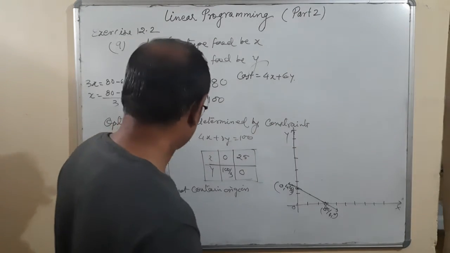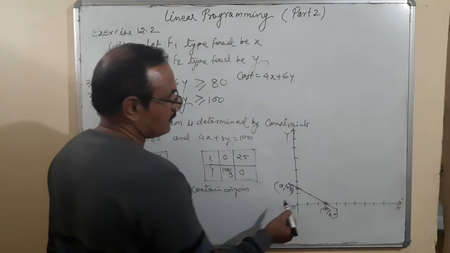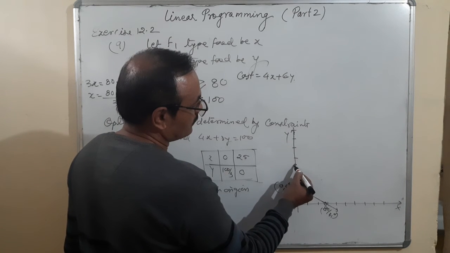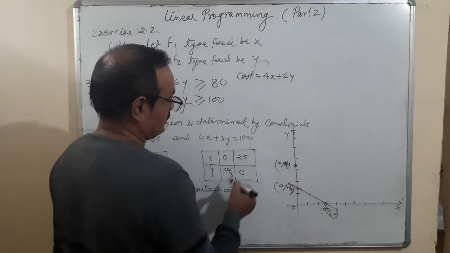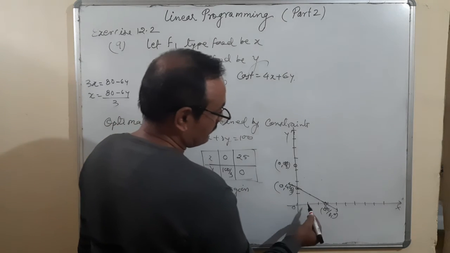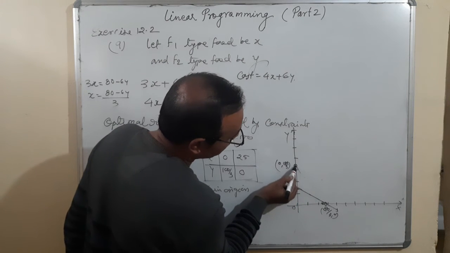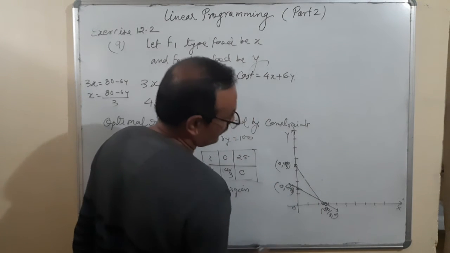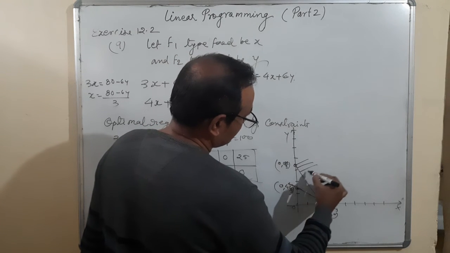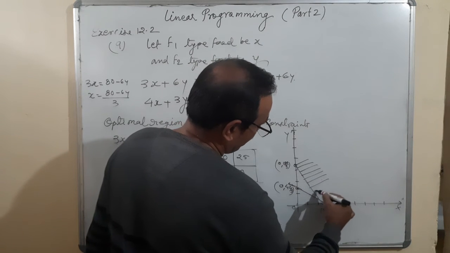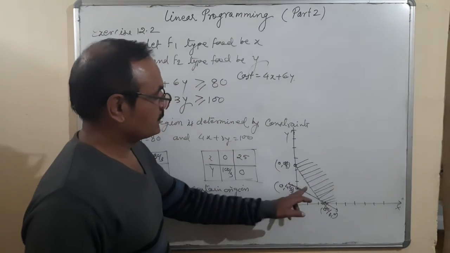Away from the origin, it is 0 and 100 upon 3, so 33, 10, 20, 30, this is 0, 100 upon 3, and it is x 25, it is 25, and like this. Okay, it is also away from it, so that means the feasible points are this.